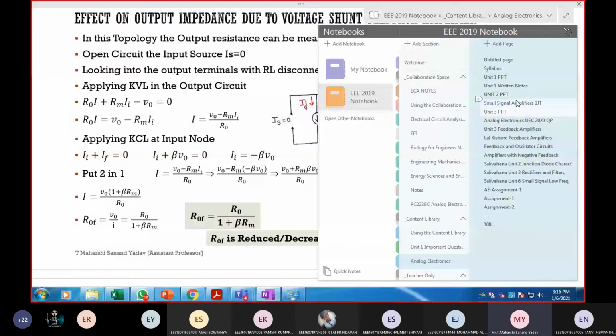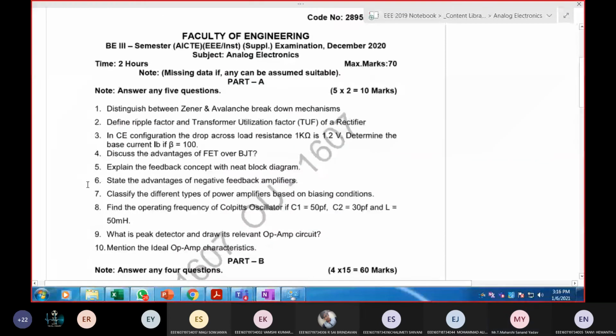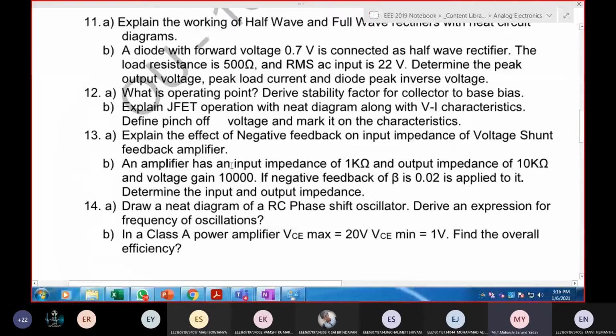Now, for the same question, let me open that. If you are using OneNote, directly you can see this list also. From here also you can read. See, this is a previous question paper. So we are dealing with unit number 3. Can anyone read this 13th question?